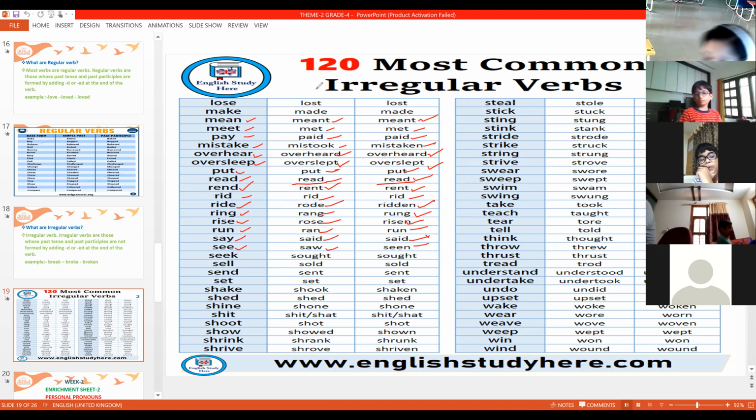Now, what is homework for you? You see here, very interesting homework you have. There is a big passage given for you. One story is given and you have to read the story. You have to find out the regular verbs and irregular verbs. For regular verbs, you have to underline, and for irregular verbs, you have to circle. Take out page number 12 of your course book.